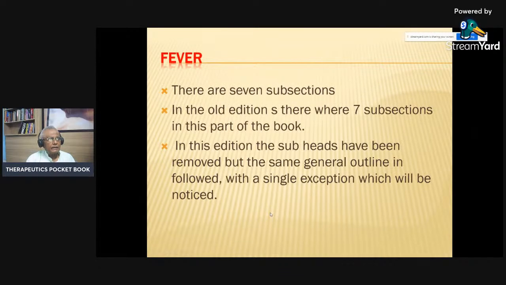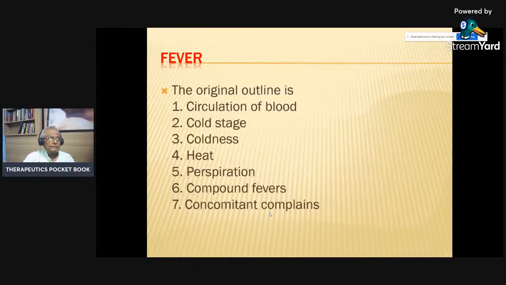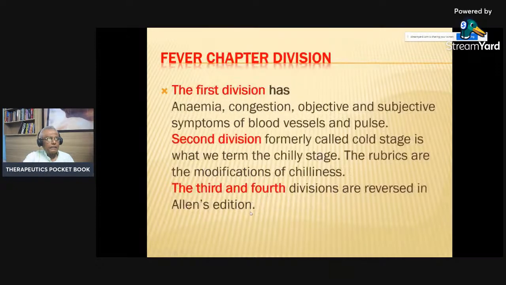Now, the next chapter is fever. There are seven subsections in this chapter. In the old edition, there were seven subsections in this book. In this edition, one subsection has been removed, but the same general outline is followed with a single exception which will be noticed. Now, the original outline is circulation of blood, cold stages, coldness, heat, perspiration, compound fevers, and concomitants of fevers.